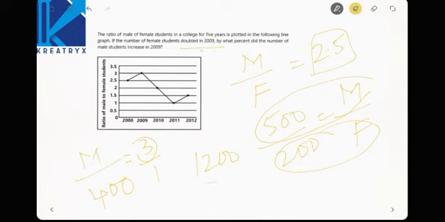Now how many males are there? 1200 males are there. By what percent did the males increase in 2009? See here, previously there were 500, now there are 1200. Now 1200 minus 500 by 500 will be your answer. 1200 minus 500 is nothing but 700. 700 by 500 is nothing but 140%. 140% is your answer.